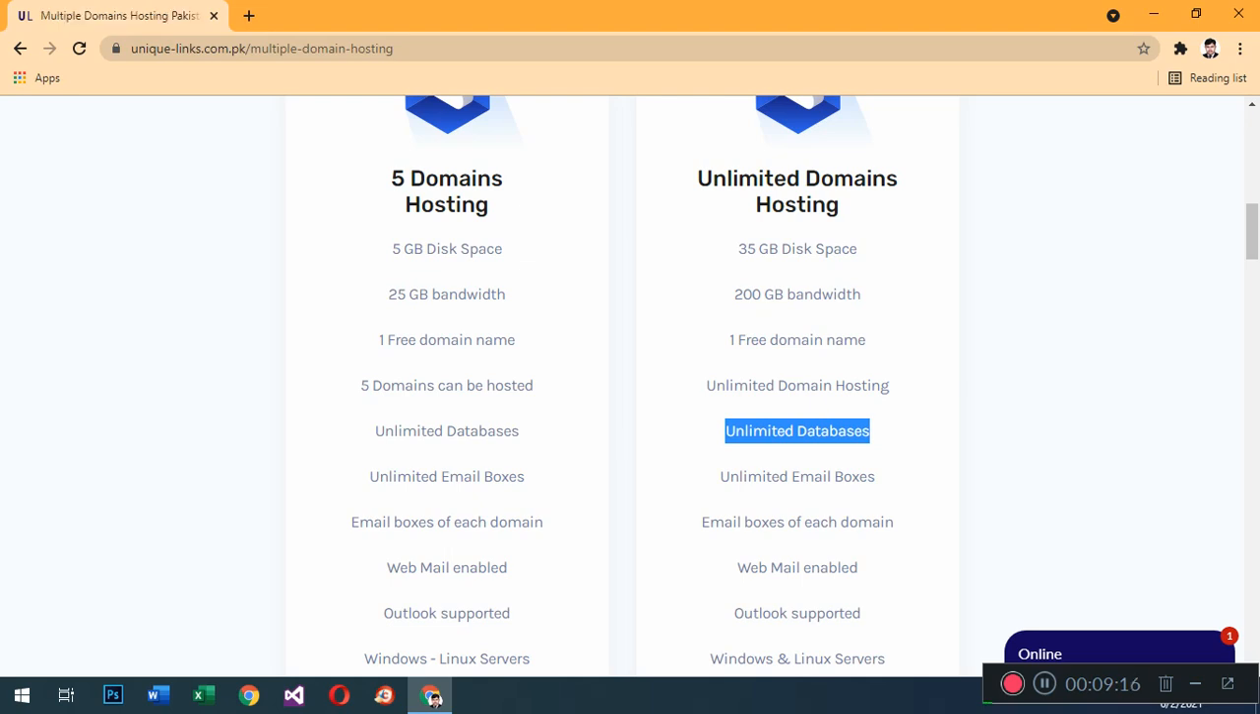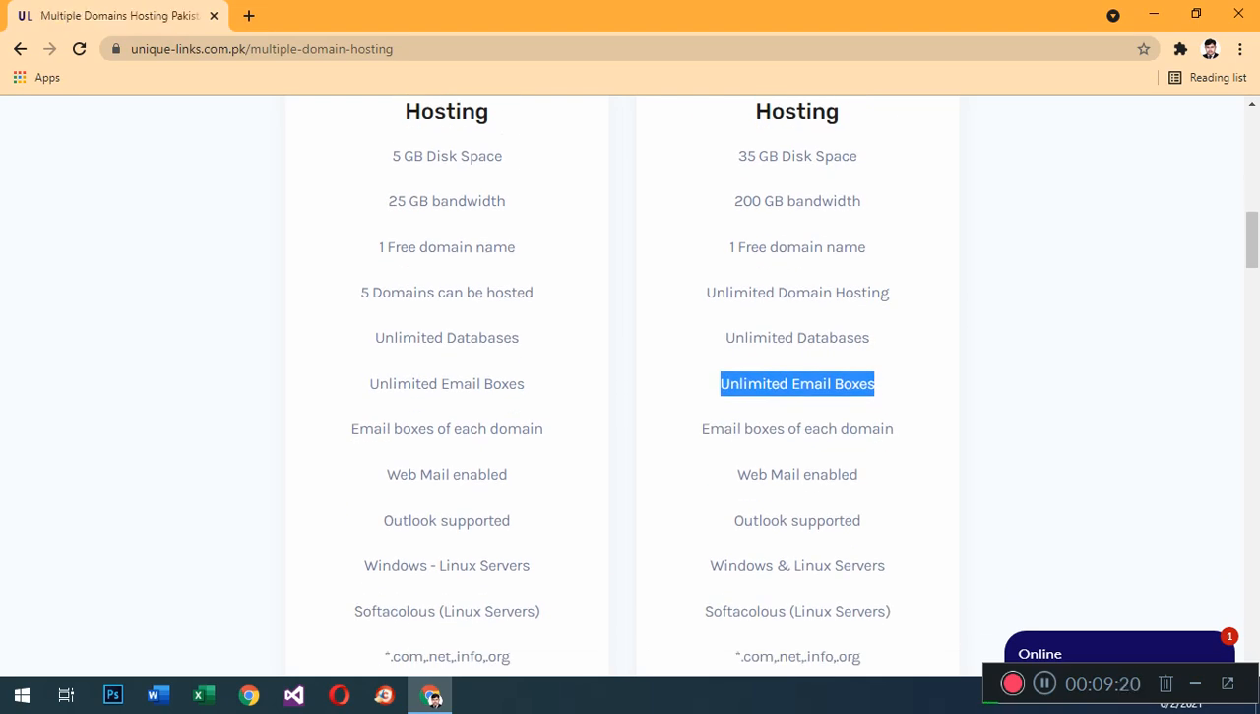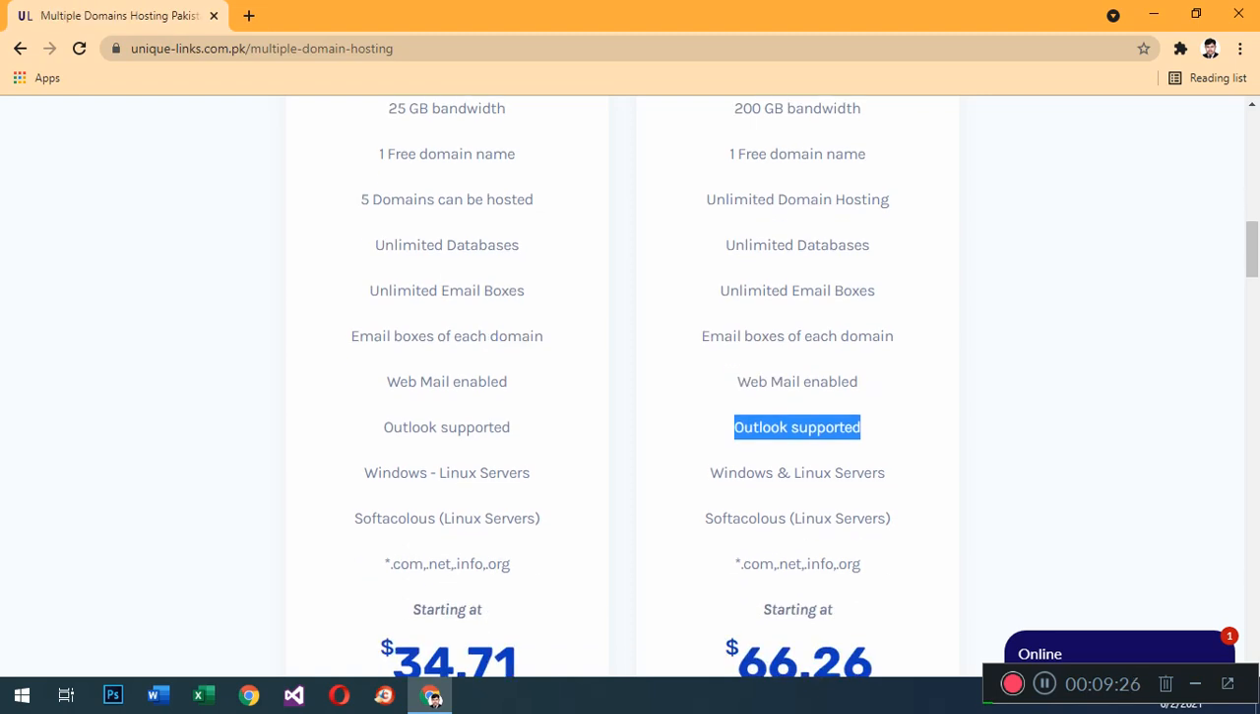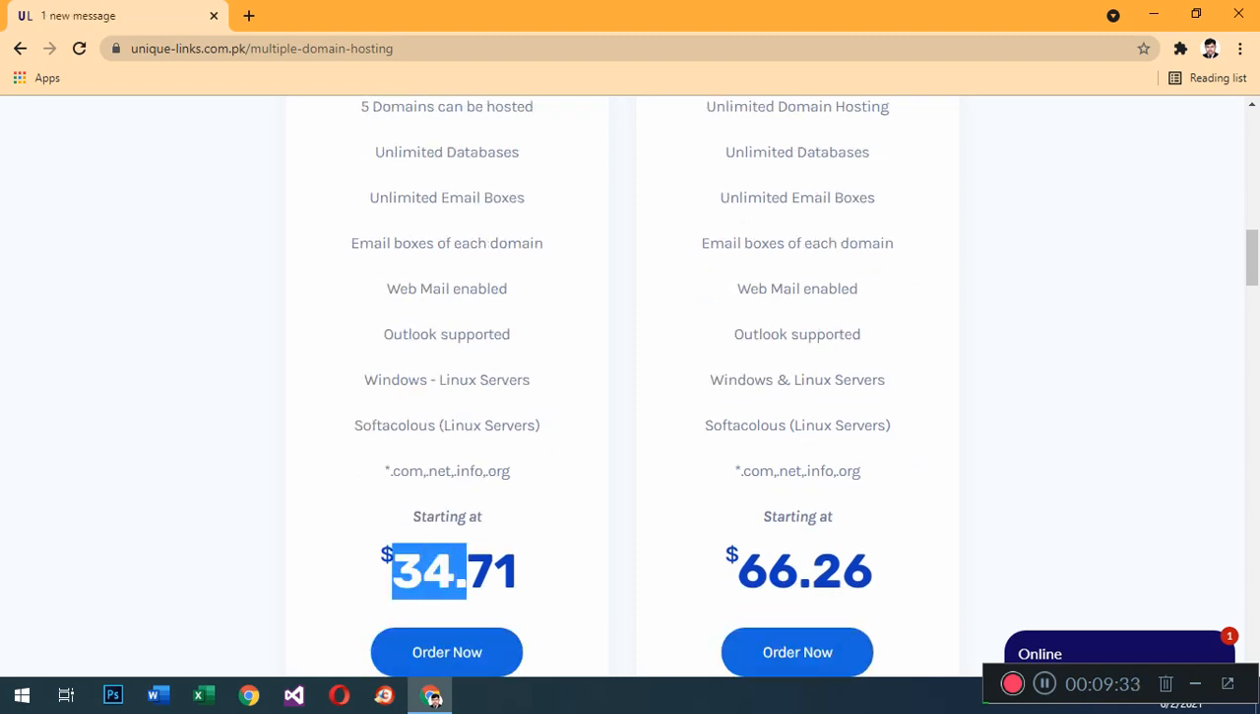You can create unlimited email boxes. You will get fully supported Outlook. You will get full support via online services. Both Windows and Linux servers are supported. If you are a small system, you just pay $34 and 71 cents. If you are a large business, you pay $66 and 26 cents.